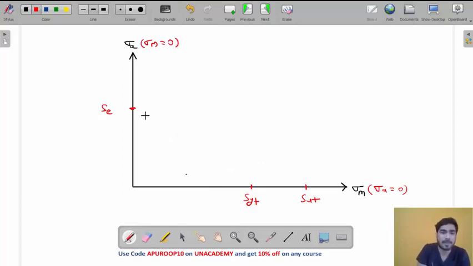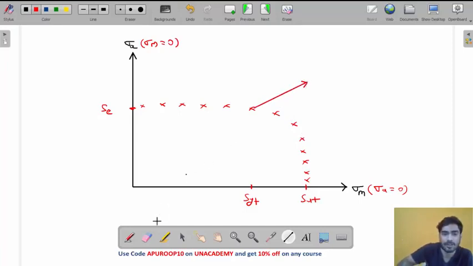Now by experiment, we found out that the actual failure takes place at these values of sigma m and sigma a. By performing experiments, we got these points. These are the failure points, meaning at these points, failure takes place.